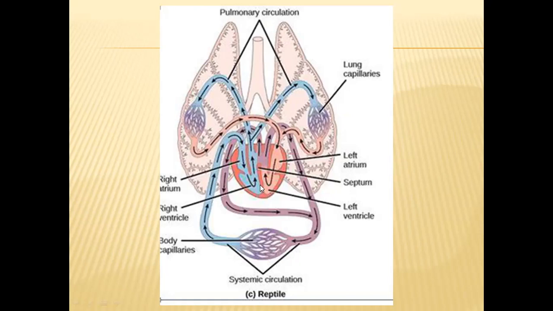So the circulatory system of crocodiles will be similar to the circulatory system of aves and mammals. So remaining reptiles will be having incompletely divided ventricle. So in these organisms, only a little amount of mixed blood will be there, but mixing of blood will be prevented to the maximum extent.